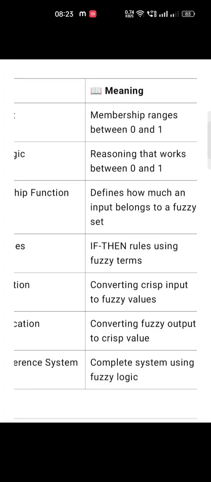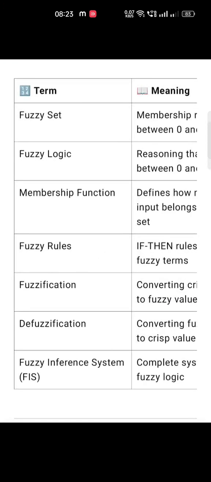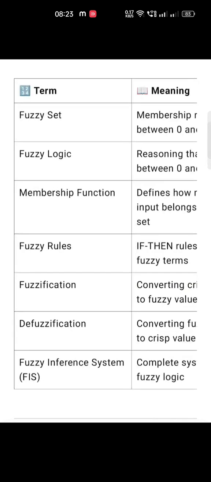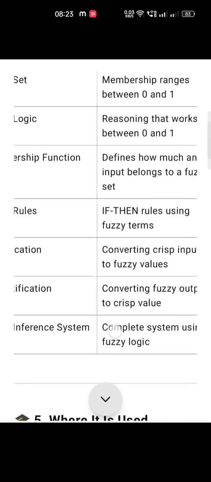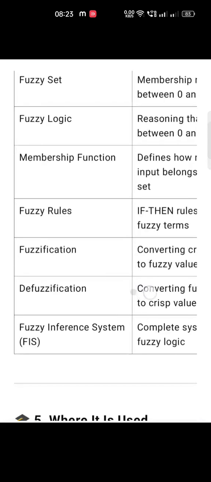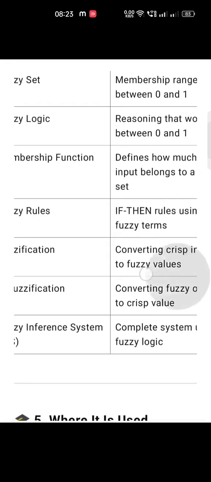The next is fuzzification. Fuzzification means converting crisp input to fuzzy values. The next is defuzzification, which means the opposite of fuzzification, converting fuzzy values to a crisp value.